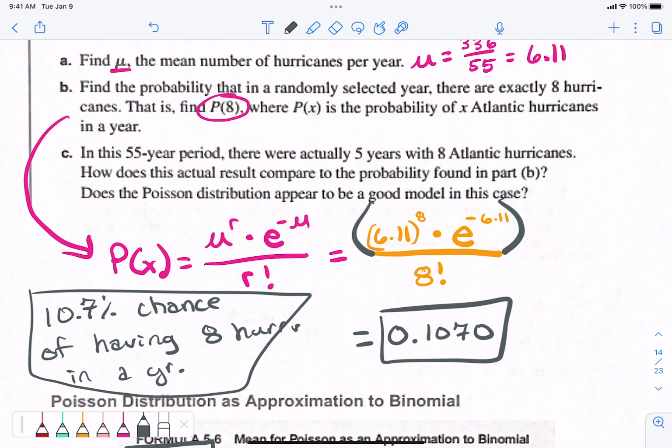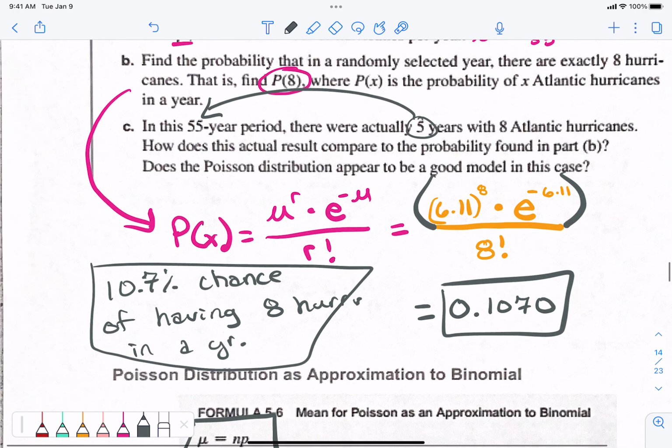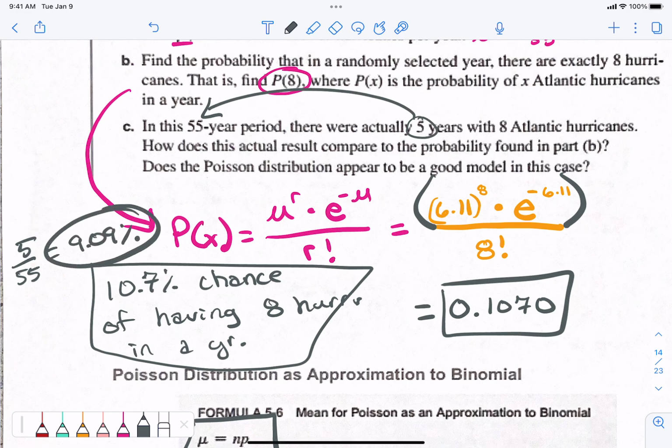In this 55-year period, there were actually 5 years that had 8 hurricanes. What percent is that? 5 out of 55 years had 8 hurricanes. 9.09%. Okay, so 5 out of 55 years had 8 hurricanes. That is 9.09%.